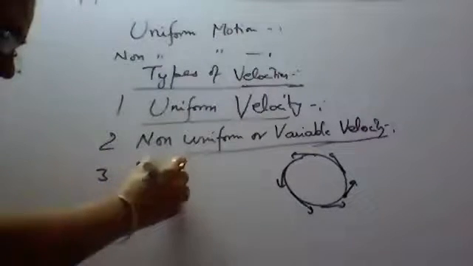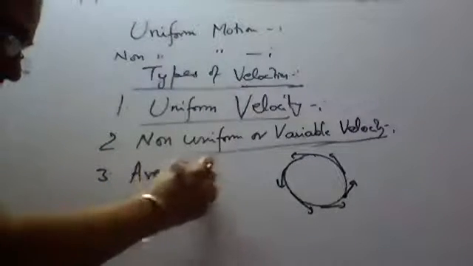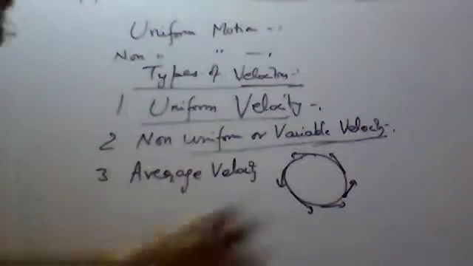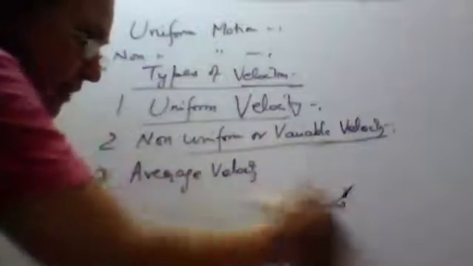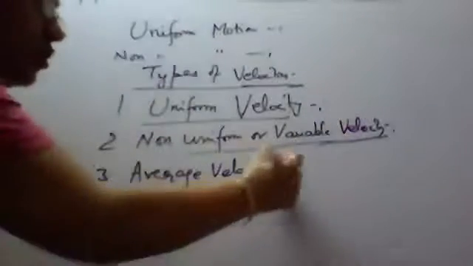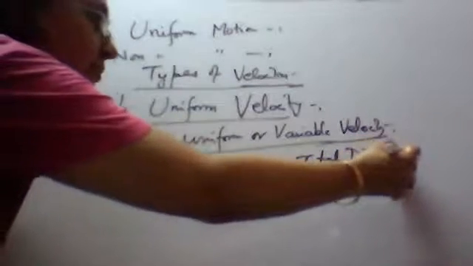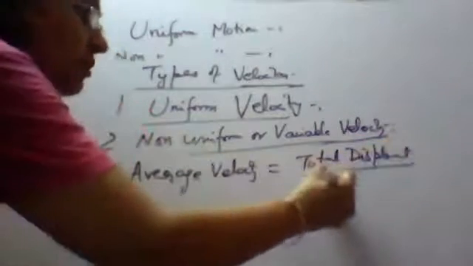Okay, then the next is average velocity. Whenever the velocity is not constant, we calculate its average velocity, which is defined as total displacement upon total time.